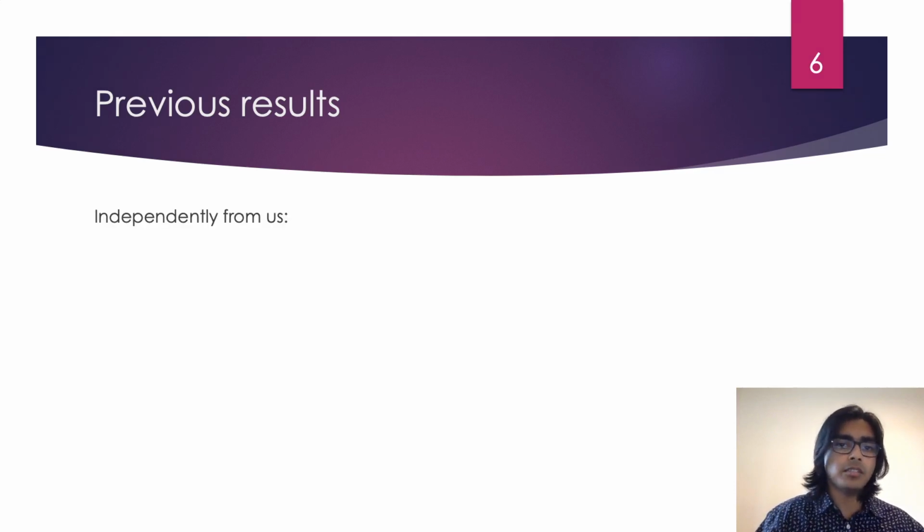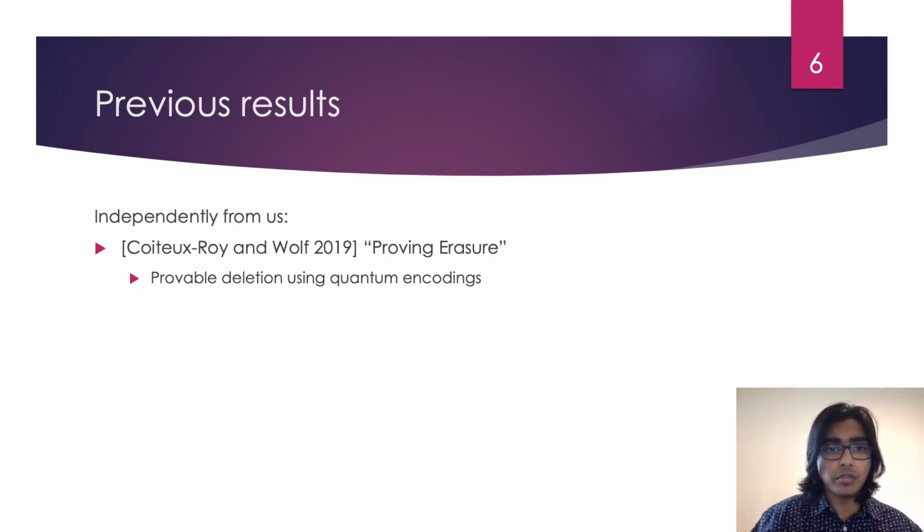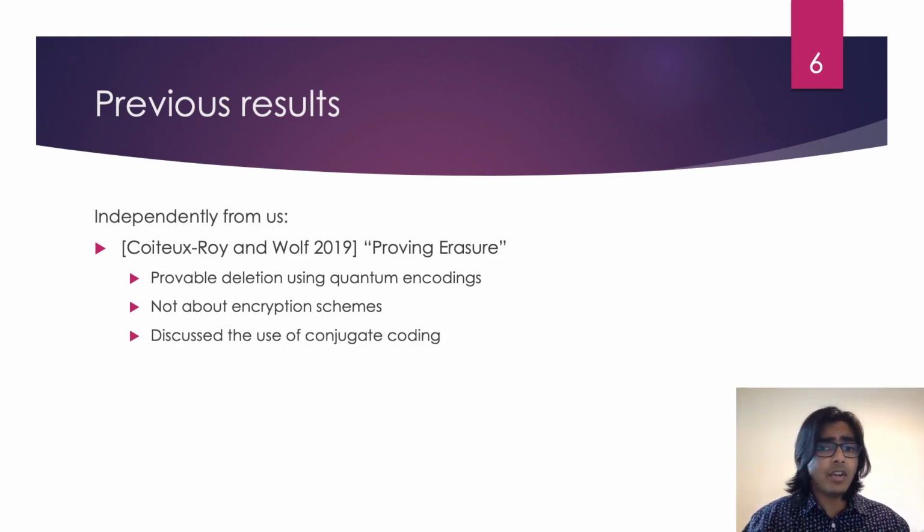Independently from us, Broadbent and Islam touched on the idea of provable deletion using quantum encoding. However, their work is not explicitly concerned with encryption schemes, whereas we are explicitly concerned with what it would mean to delete a quantum ciphertext. That being said, there are similarities between our scheme and their proposed scheme in that they both make use of conjugate coding, or BB84 states, to prove deletion.